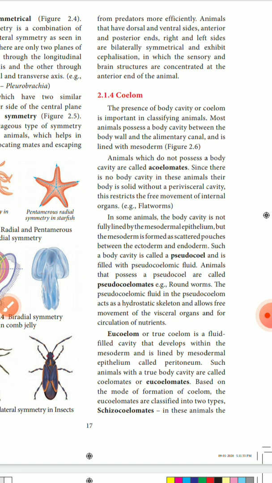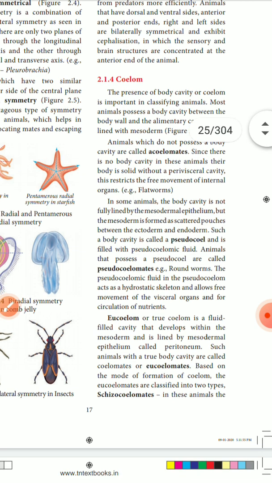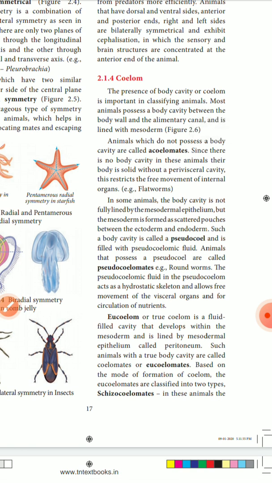Next, some animals have a body cavity that is not fully lined by a mesodermal epithelium, but mesoderm is formed as scattered pouches between the ectoderm and endoderm. Such a body cavity is called a pseudocoelom. Pseudo means false, so false coelomic fluid is there. They are called pseudocoelomates, and we see this in roundworms.